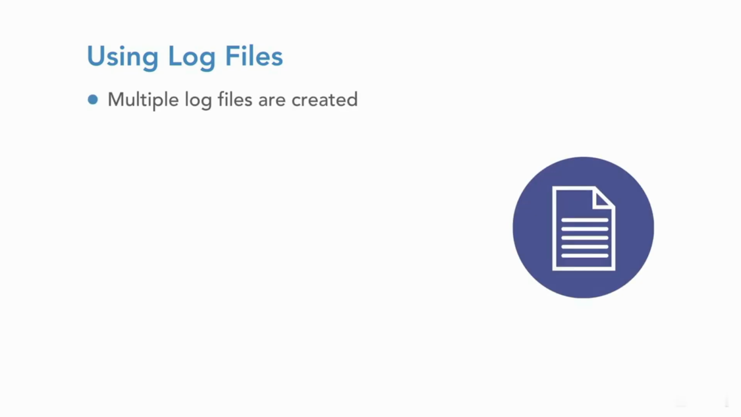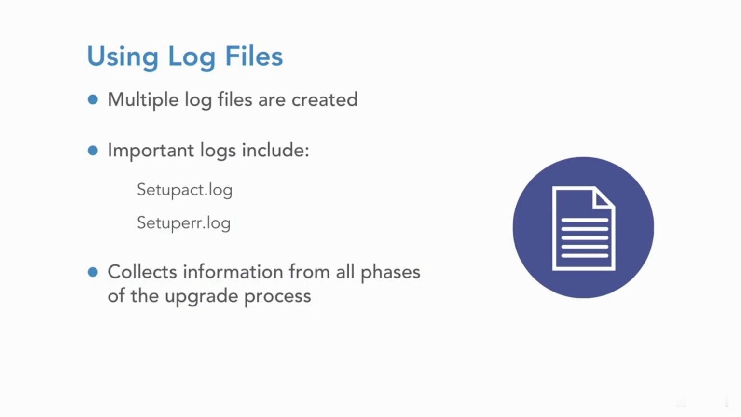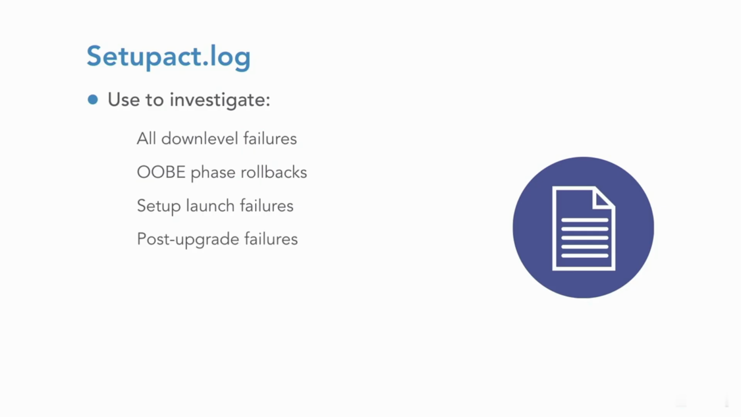There are multiple log files created during the Windows 10 upgrade process, but the two most important ones that can be used to identify the causes of problems are the SetupACT log and the SetupError log. Both log files collect information on the various phases of the upgrade process, such as the down-level, out-of-box experience, rollback, initializing setup, and the setup action phases. Microsoft recommends using the SetupACT log to investigate problems with all down-level failures and rollback investigations, the out-of-box experience phase rollbacks, setup launch failures, and post-upgrade issues.